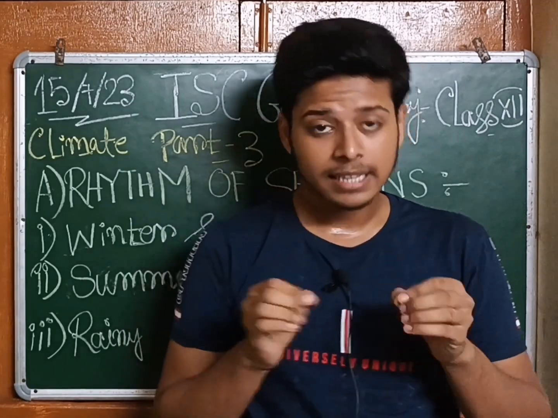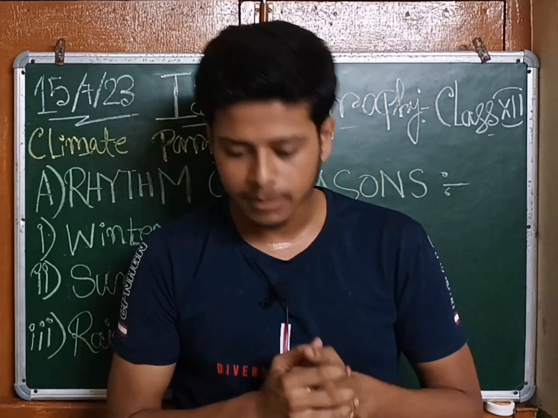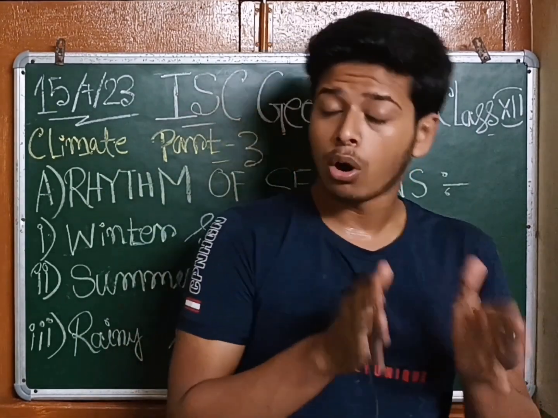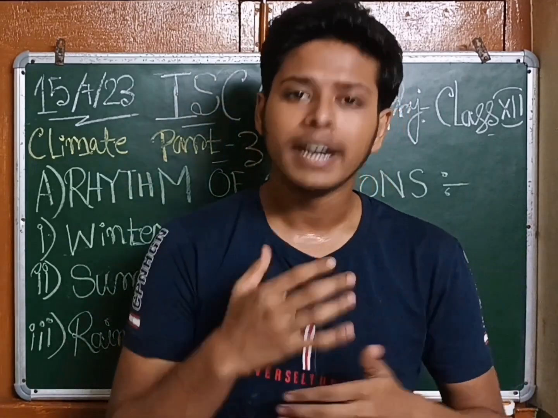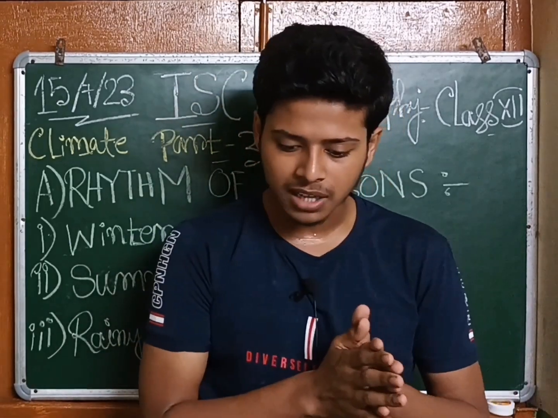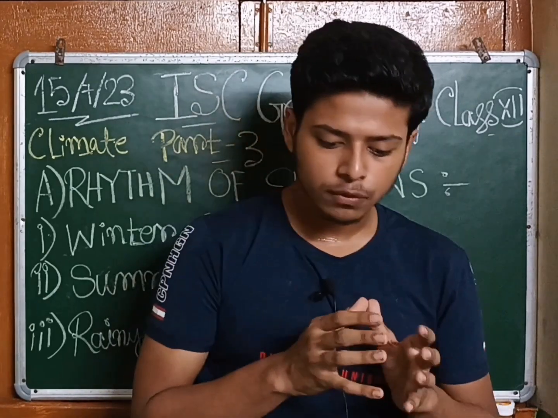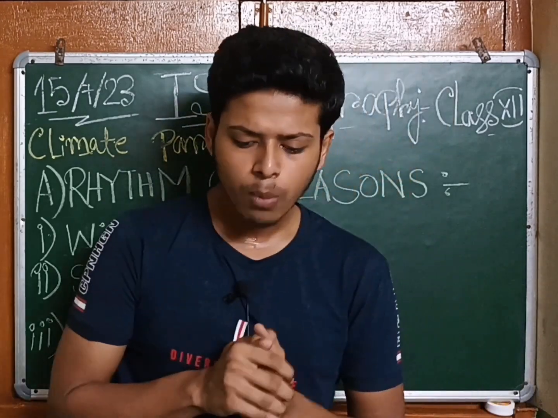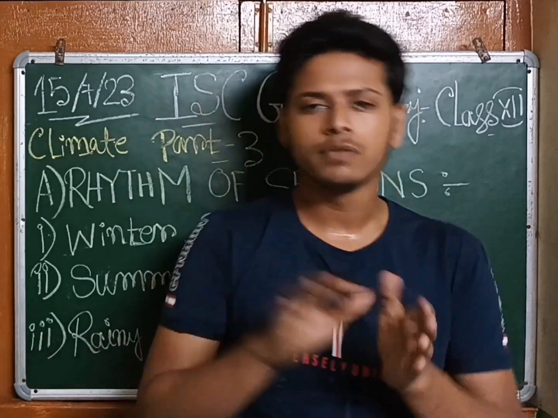The rain begins rather suddenly. Suddenly मतलब rainy season चला आता है right after the summer season. This sudden onset of the rain is often termed as monsoon burst. इसको monsoon burst भी कहा जाता है. The monsoon may burst in the first week of June and even earlier in the coastal areas, while it is delayed in the rest of the country until the first week of July.